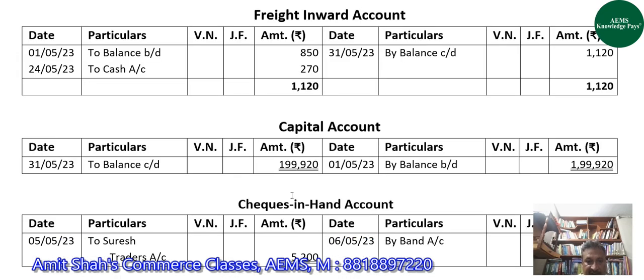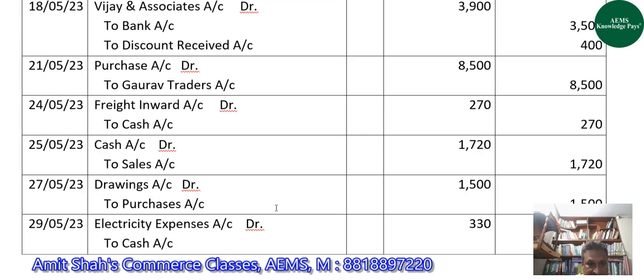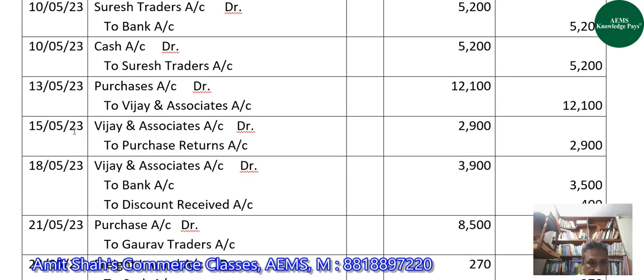Purchase return account has got involved only once, here on 15th May. So on the credit side of purchase return, we will write by Vijay and Associates account with 2,900.